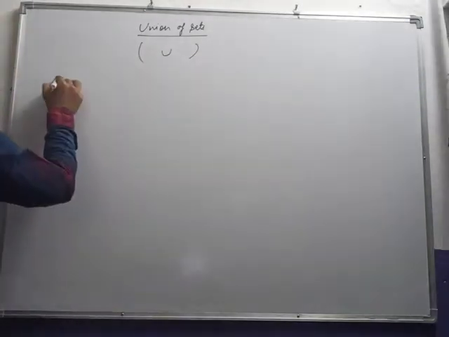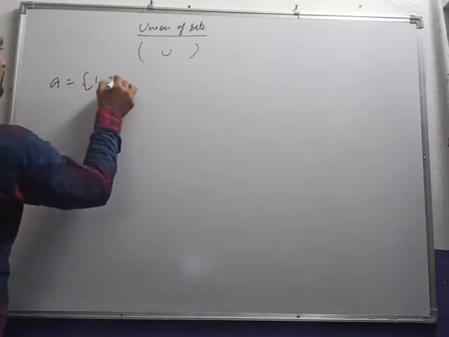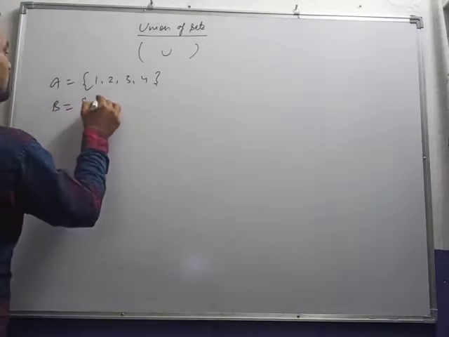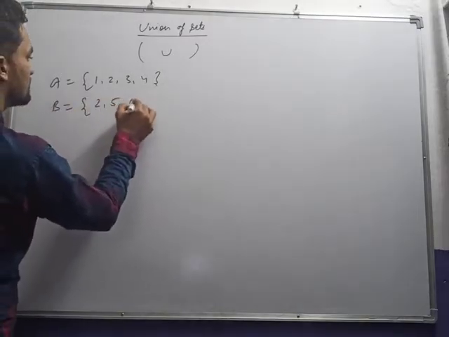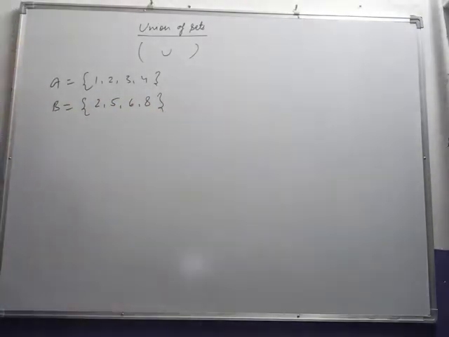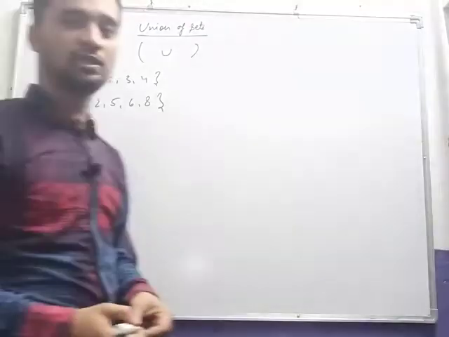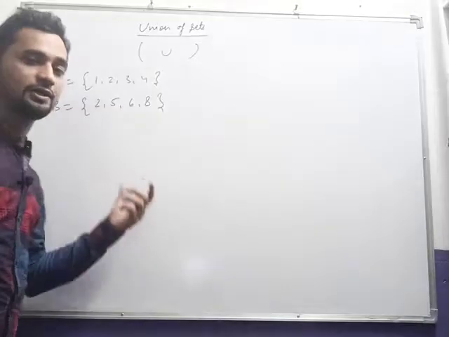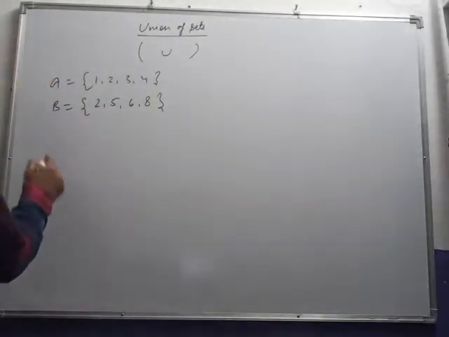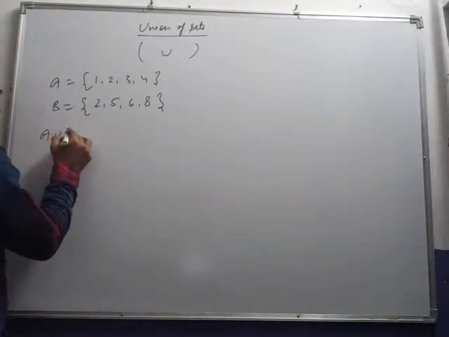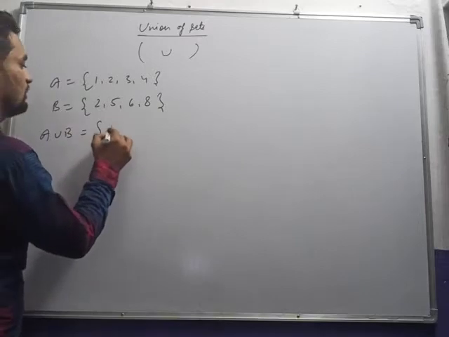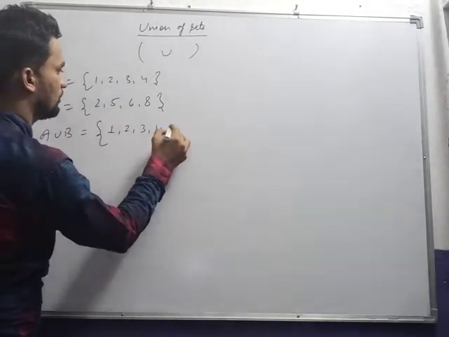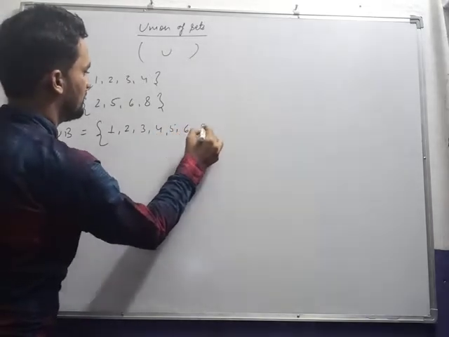For example, if A is equal to {1, 2, 3, 4}, and set B is equal to {2, 5, 6, 8}. And one more thing, a set is mostly denoted by curly brackets. So find A union B, that should be equal to 1, 2, 3, 4, 5, 6, 8.